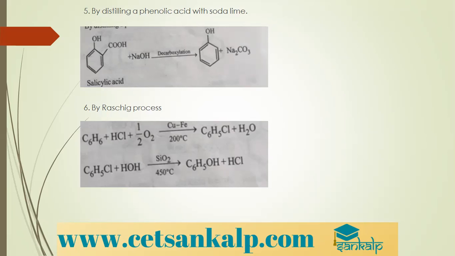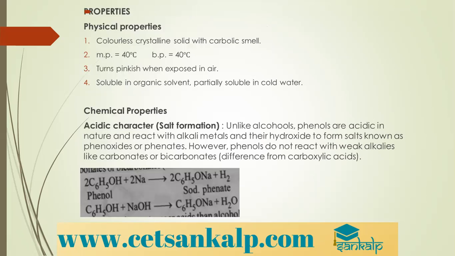Decarboxylation occurs. So we get phenol, and carbon dioxide comes out in the form of sodium carbonate. The next method is Raschig's process. So what is Raschig's process? It starts with benzene. When benzene is treated with HCl and oxygen in presence of copper iron alloy at 200 degrees Celsius, we first get chlorobenzene. This chlorobenzene on hydrolysis in presence of silica at 450 degrees Celsius gives us phenols, right?